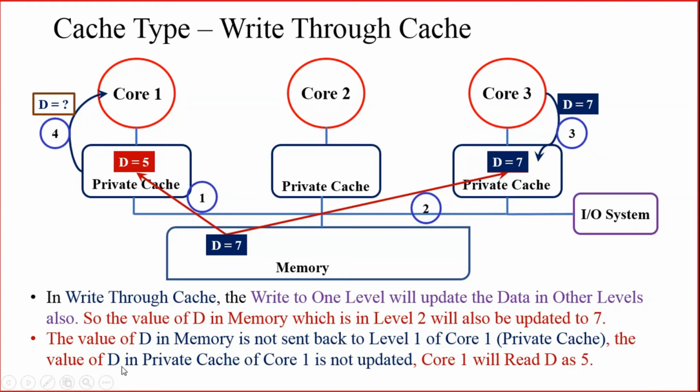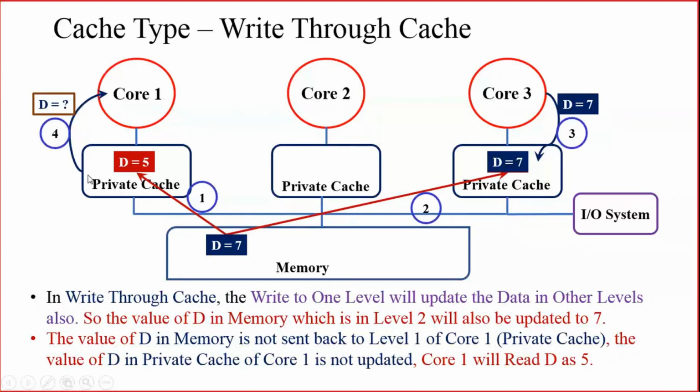So the value of D in the private cache of core 1 will not be updated. When you are writing to level 1, level 2 and level 3 or level 4 will get updated, but that updation will not be taken back to level 1 memory of other cores.